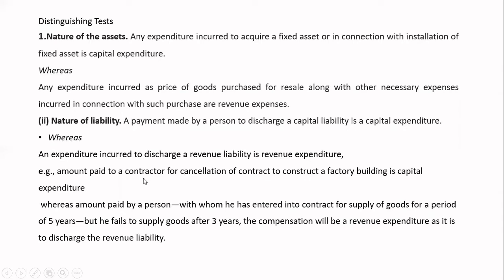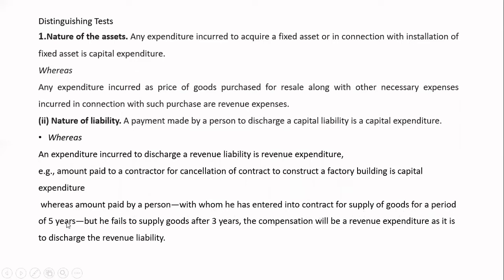Amount paid to a contractor for cancellation of contract to construct a factory building is called what? Capital expenditure. Means you have entered into an agreement, but you have cancelled the contract. So we call it as what? Capital expenditure.